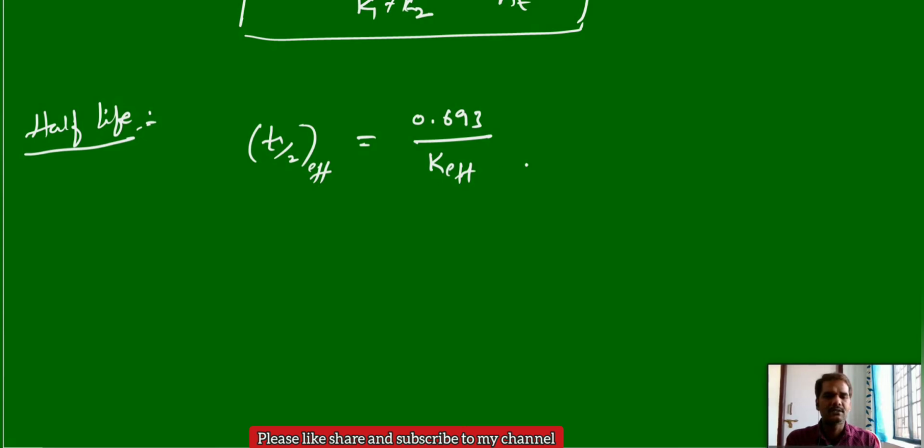So, what is K effective? That is K1 plus K2, that value you can substitute here.